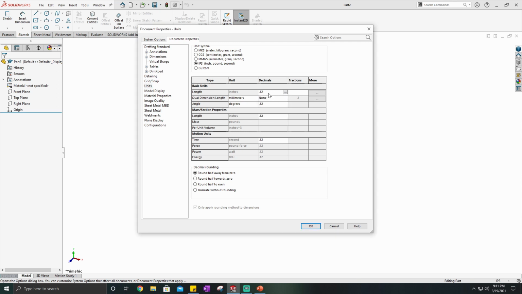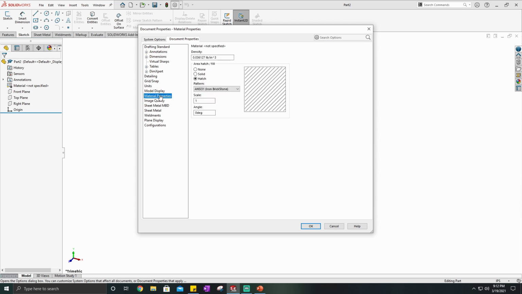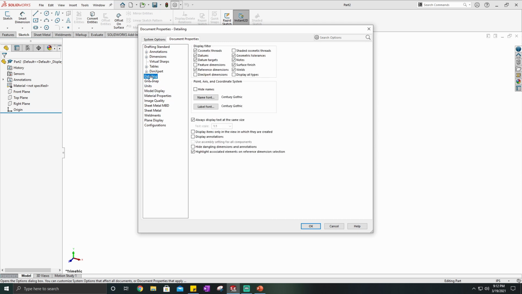I usually just leave it as default. If I need to show more, I can come back and change that. But as far as that, I'll just put it as inch, pound, seconds. Some of the other things that I have on that you might notice, for example, would be under detailing. I have shaded cosmetic threads turned off, as well as regular cosmetic threads turned on. You'll see that later once I get into threads and how those look and making some different types of holes.